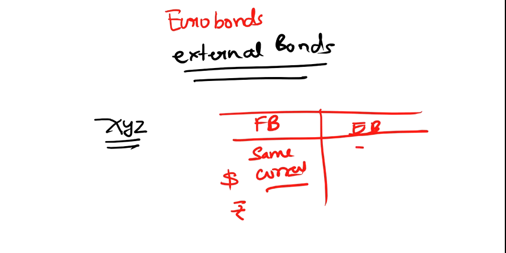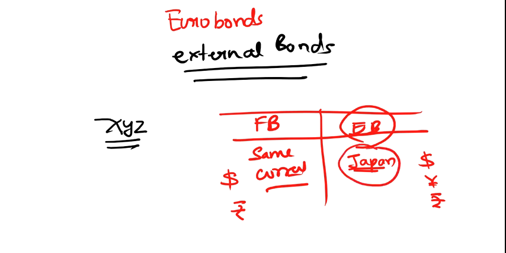But what about the Euro bond? If they are trading in Japan, the currency will not be yen. The currency can be dollar, yen or rupee; the currency will be different from the home currency of Japan. This is our Euro bonds. Now apart from the external bond, they have one more name, that is a global bond. Global bonds.